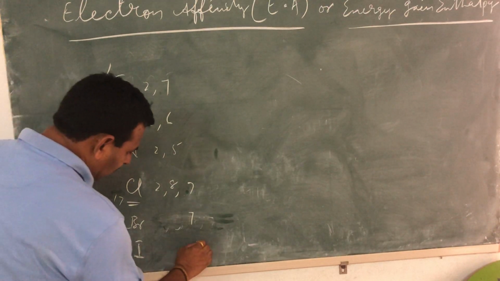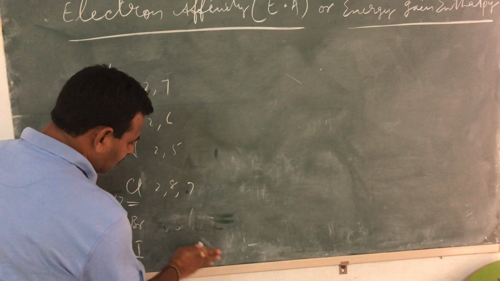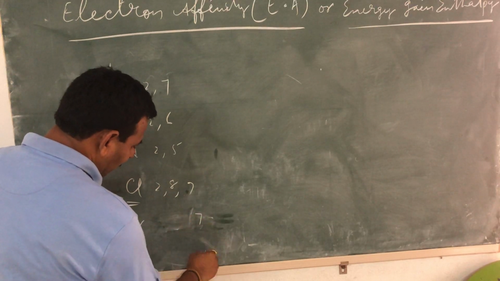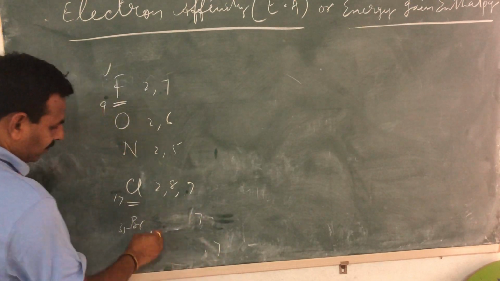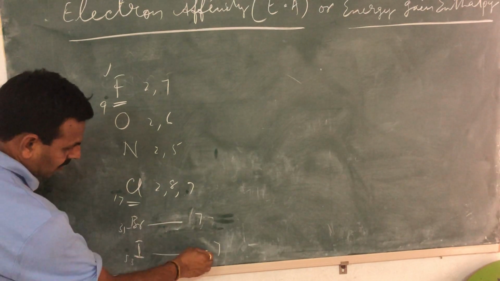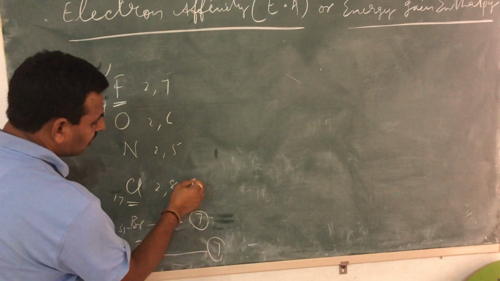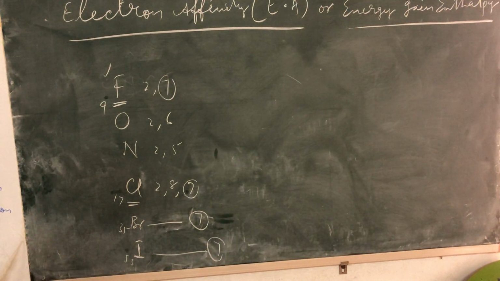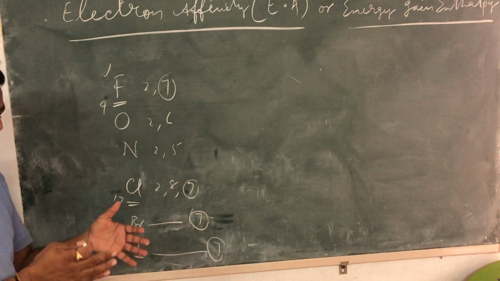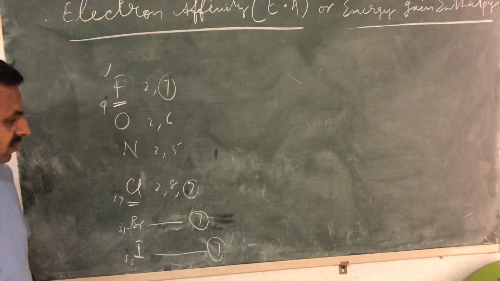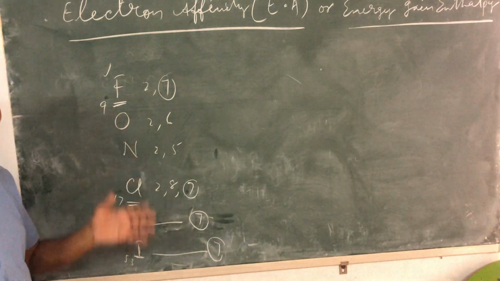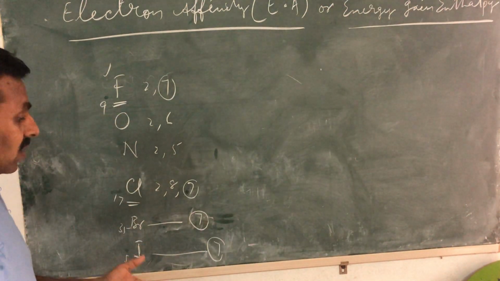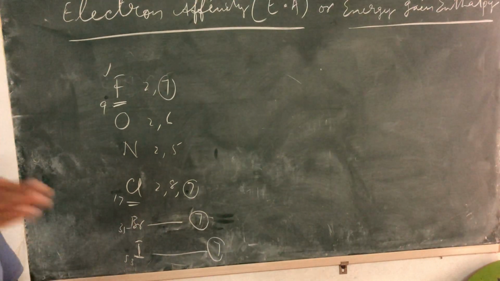It is also having 7 electrons in its valence shell. Okay. All of them have 7 electrons in their valence shells. They are halogens. Anyway, so they can all gain only 1 electron because their valency is 1. Sorry, in all those elements you can add 1 electron.